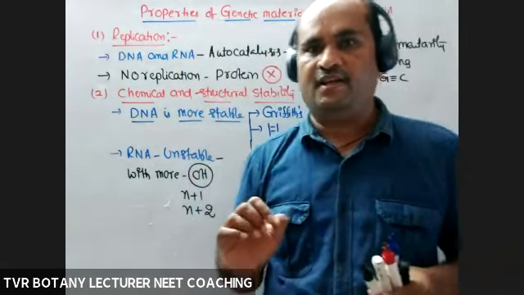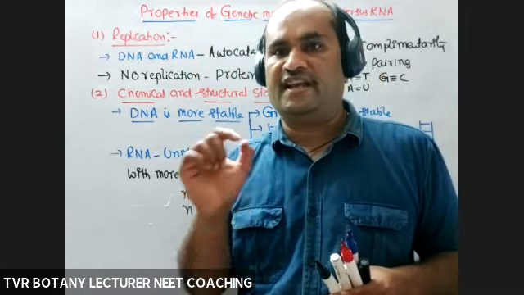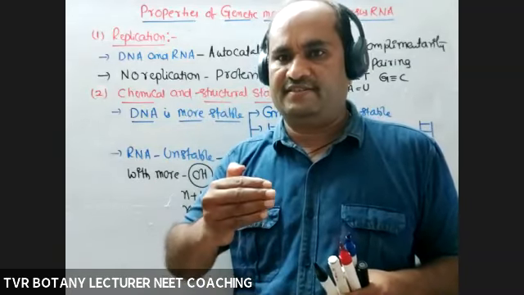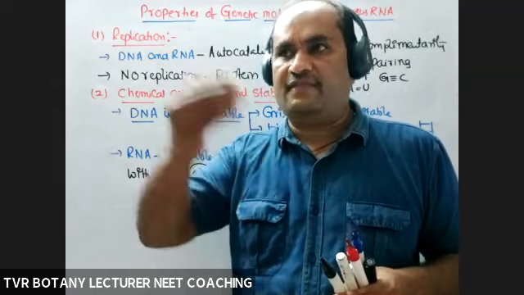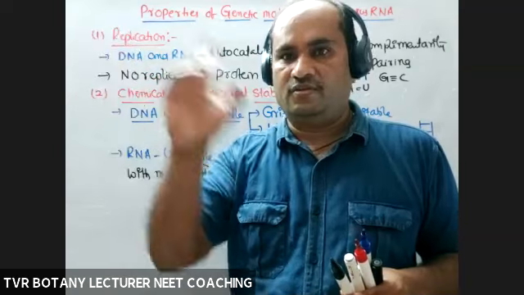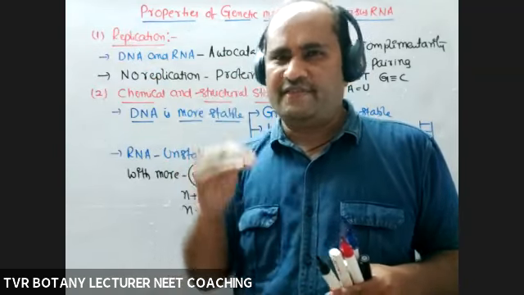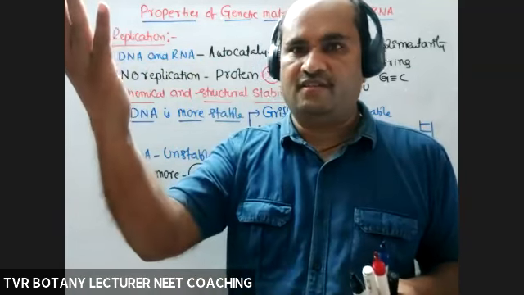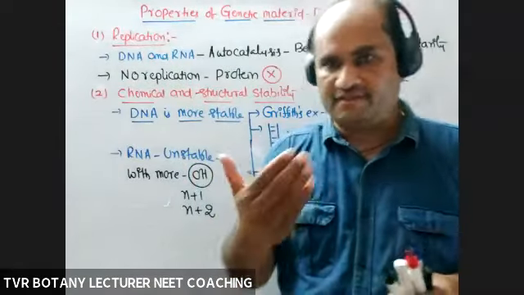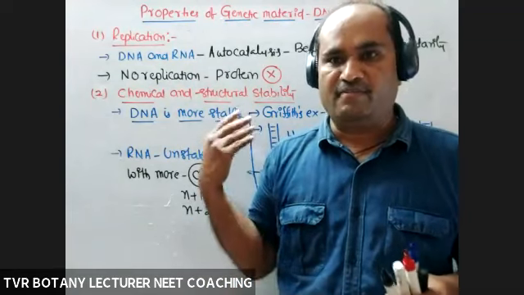For example, take COVID-19, in which the genetic material is an RNA molecule. That RNA molecule is subjected to changes. So a fast rate of replication, a fast rate of mutations. Okay, so that's why those which have an RNA molecule have a shorter lifespan, fast replication, more rate of recombination, and more variants are possible. Nowadays, we are facing such a problem, COVID variants, because of the RNA molecule.